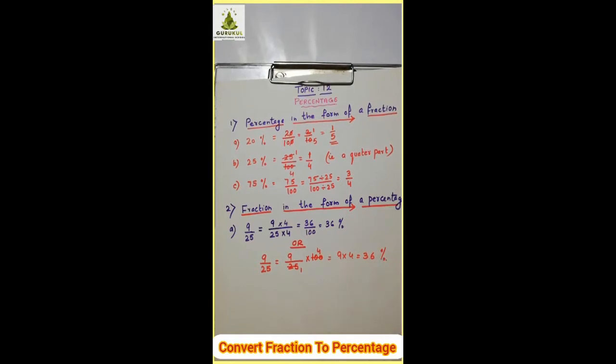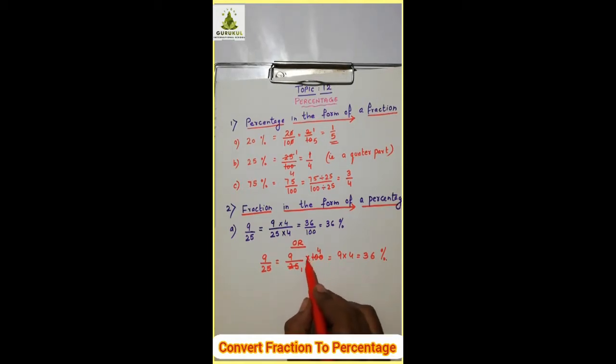Is it clear? Understood this? It's simple. The fraction into 100. You want it in percentage. So out of 100 how much? So you get 9 into 4, that is 36, and put the percentage sign. Is that clear? This is equivalent to doing it this way.